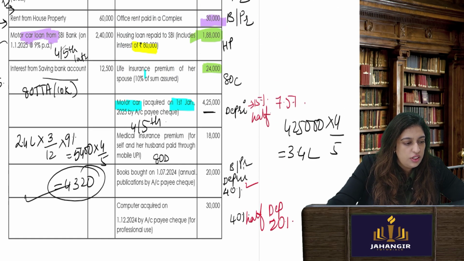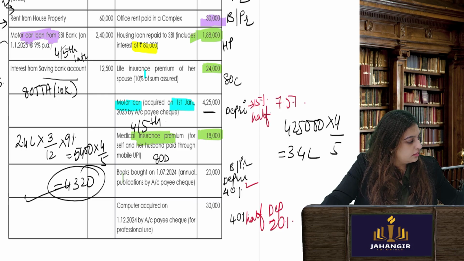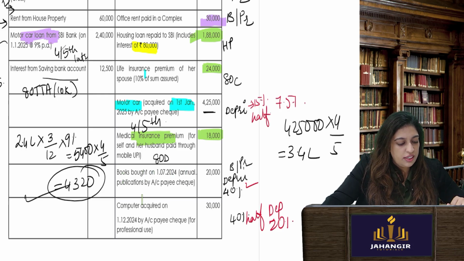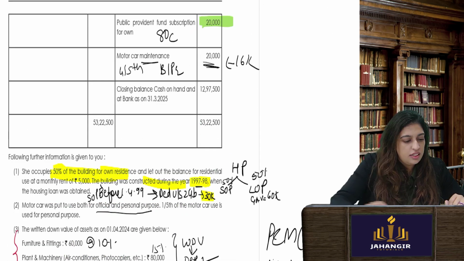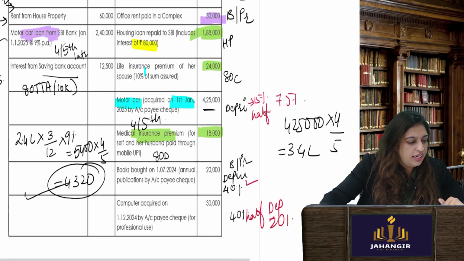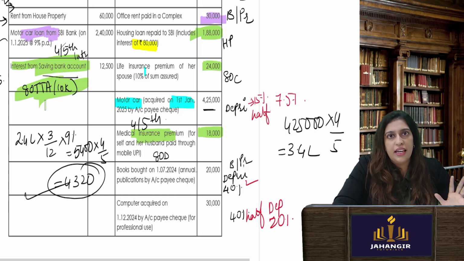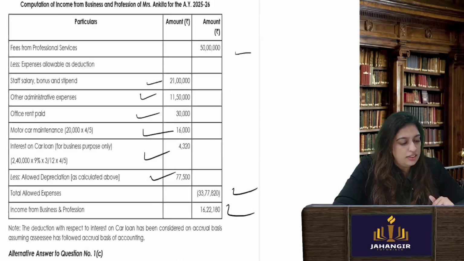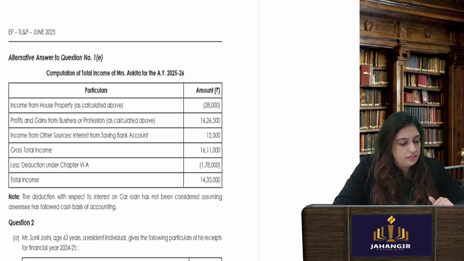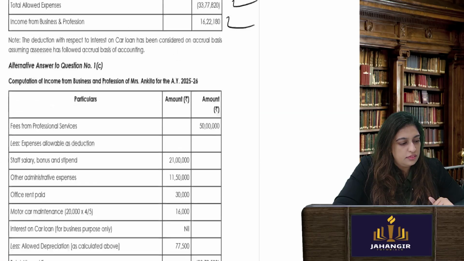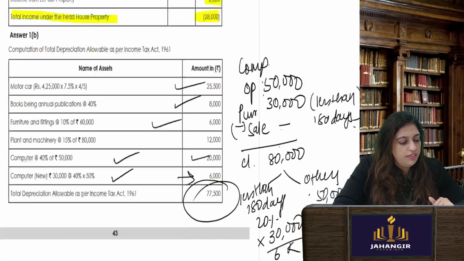Here, medical insurance was there. Books bought. Sorry. Then after medical insurance, there is PF, which we already took, and there is interest from savings bank account. You should know it will be under 80TT. These were all your deductions. Okay, I think we have completed this sum.